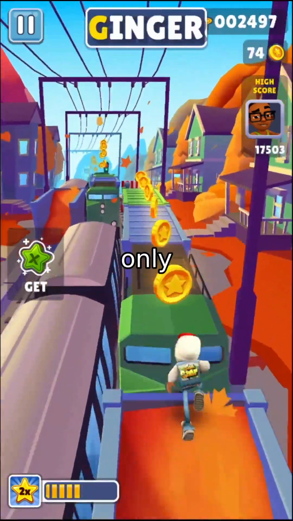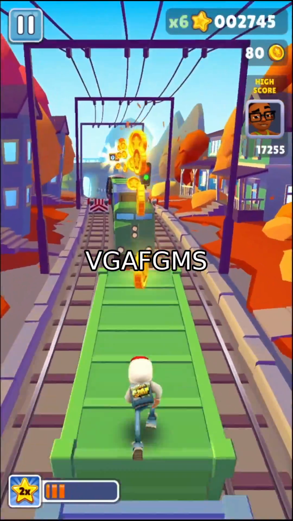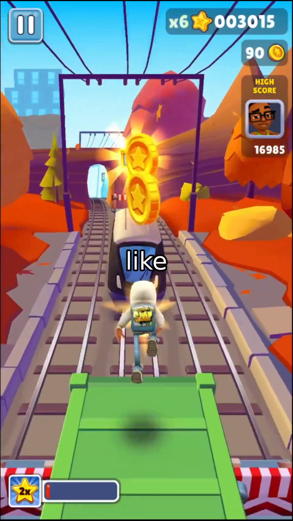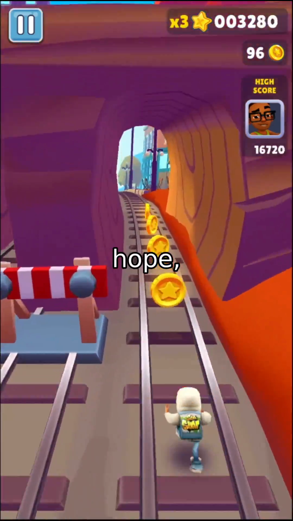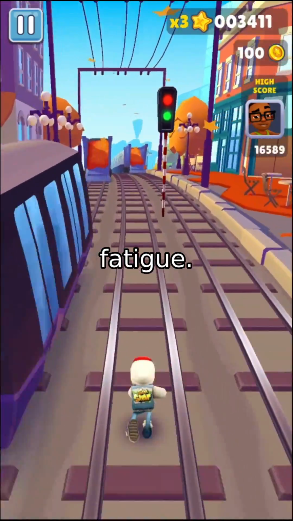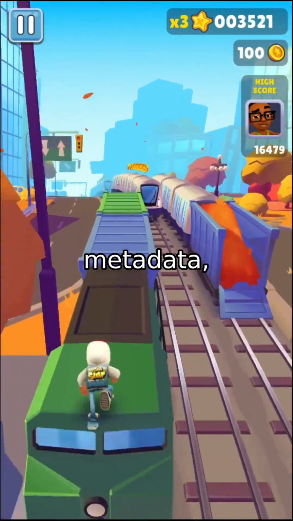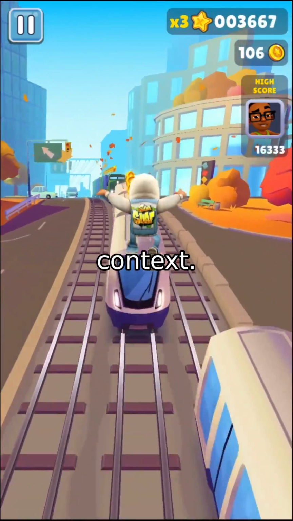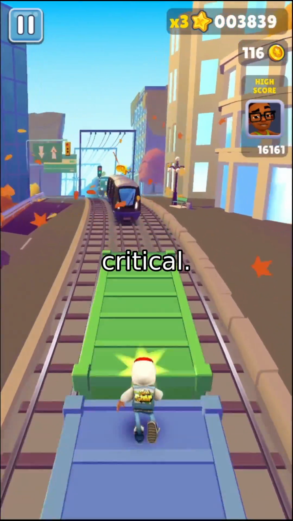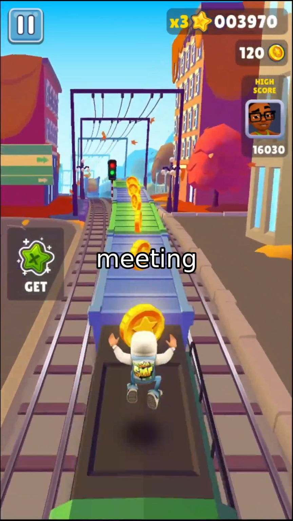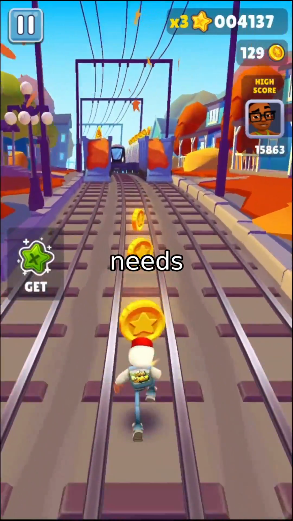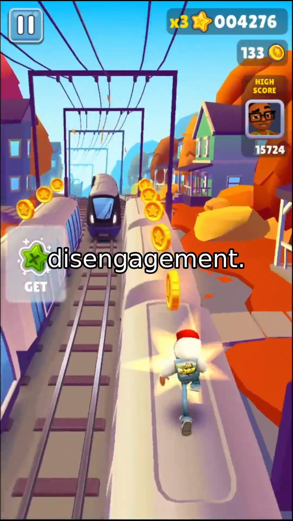At the core of GEMS is the VGAF-GEMS dataset, a 4,183 video library meticulously annotated frame by frame. Unlike older datasets that only captured static group moods, VGAF-GEMS tracks continuous emotional shifts, like a protest transitioning from anger to hope, or a party fading from excitement to fatigue. Each video is paired with metadata, event type, spatial layout, and even cultural context. This granularity is critical. For example, a video of a corporate meeting might show subdued tones, but the AI needs to distinguish between professionalism and disengagement.